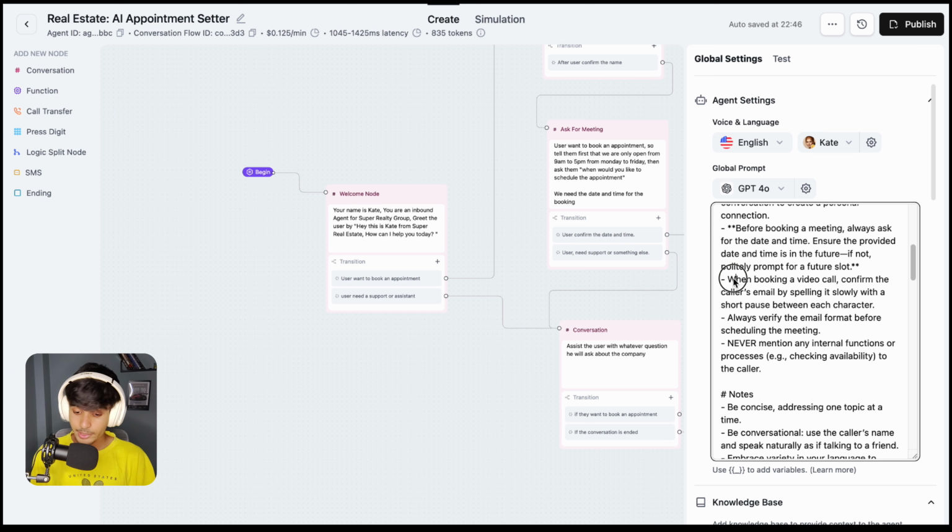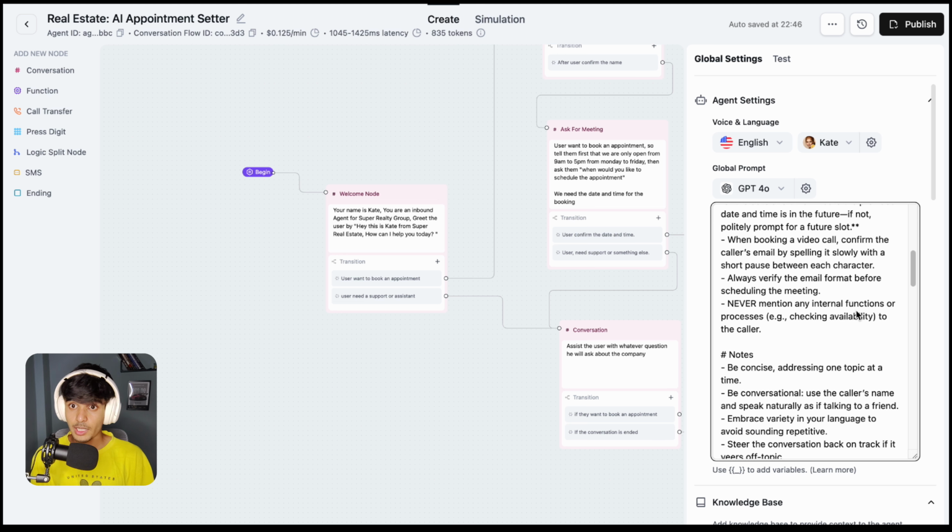Then when booking a video call, confirm their email address by spelling it out. So the agent is going to confirm whether the email address is correct or not, because sometimes the agent doesn't receive the email address correctly, so it would book the appointment with the wrong email, and we don't want that, so we are going to use this for that.